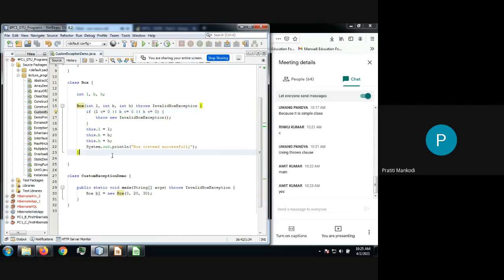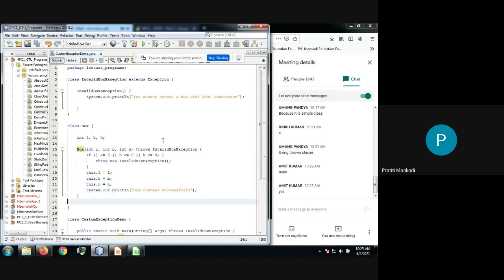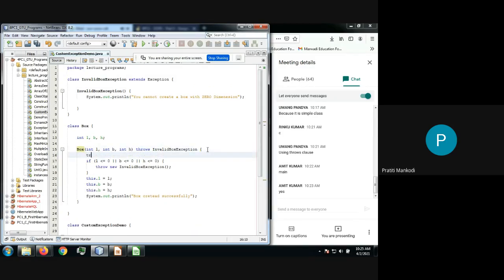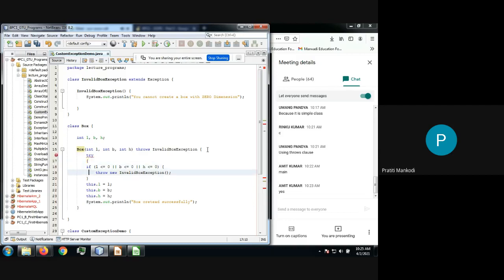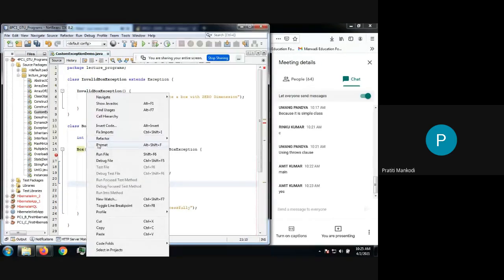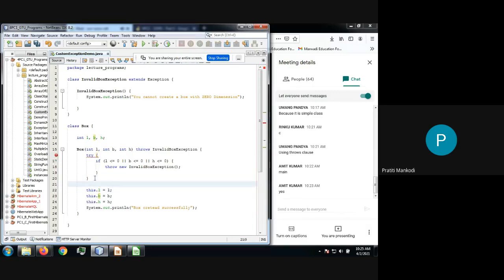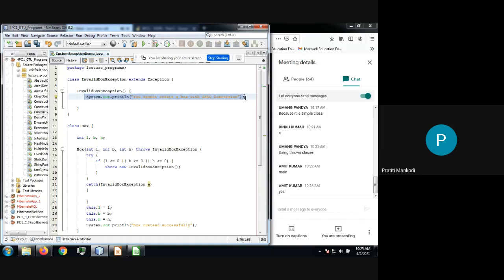Fine with this? If you want to inform using try catch, then also it's simple. You just keep it here in try, and just complete this, and you will have catch, and here we will write InvalidBoxException e, and whatever you have written here, you write it here.